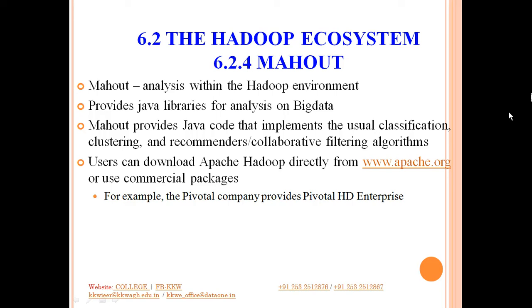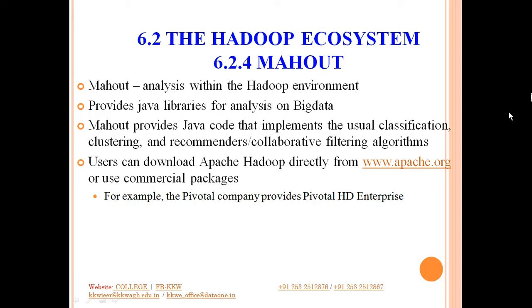Since it provides the Java code, it can implement various algorithms related to classification, clustering, recommendation systems, collaborative filtering, and so on and so forth. So you can use any of the algorithms of classification, linear regression, clustering, KNN, k-means, random forest. Likewise you can use any machine learning algorithms, because Mahout provides the Java code for implementing those algorithms.